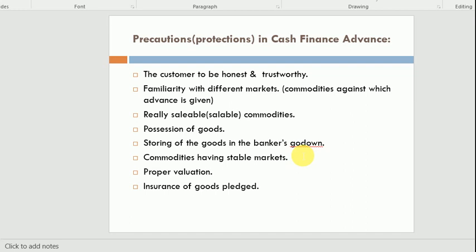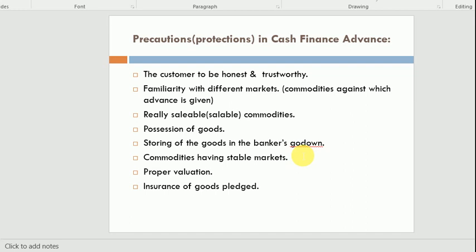And all the goods which are given as a security by the customer to the bank must be insured. Why? If some uncertain situation comes and the goods become demolished, they catch fire, or whatever happens, then they will lose their value.